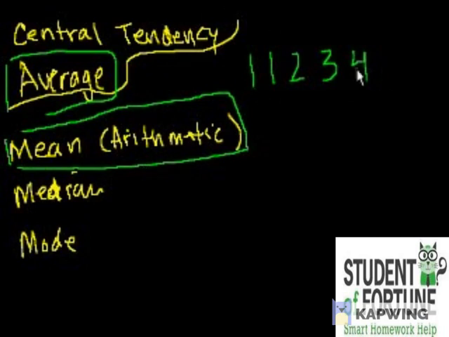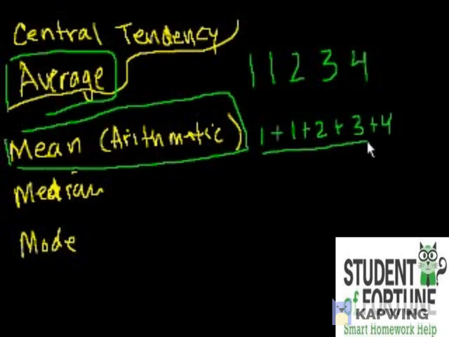And that's essentially you add up all the numbers and you divide by how many numbers there are. So in this case, it would be 1 plus 1 plus 2 plus 3 plus 4, and you're going to divide by 1, 2, 3, 4, 5 numbers. And what is this? 1 plus 1 is 2. 2 plus 2 is 4. 4 plus 3 is 7. 7 plus 4 is 11. So this is equal to 11 over 5.